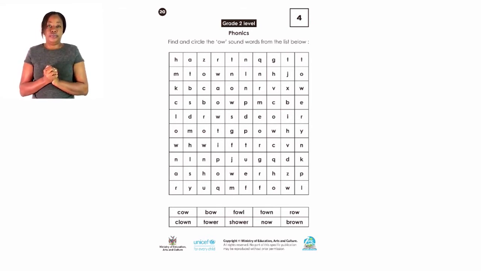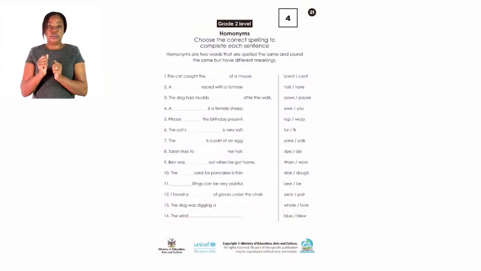We are not yet done. Let's quickly go to page 21 and see what we can do there as well. Okay, we are going to look at the homonyms. The homonyms are two words that are spelled the same and sound the same, but they have different meanings. Sometimes the spelling can also be different, but when you read them, it's like you are reading the same word until you write it. That's when you can spot the difference between the two words. Now, those are the homonyms.